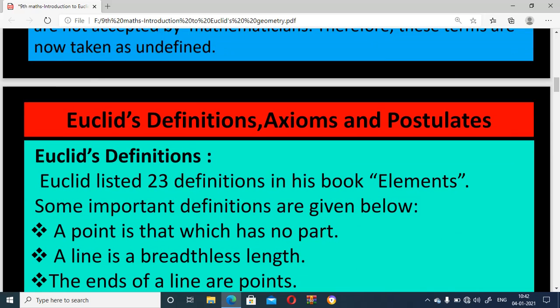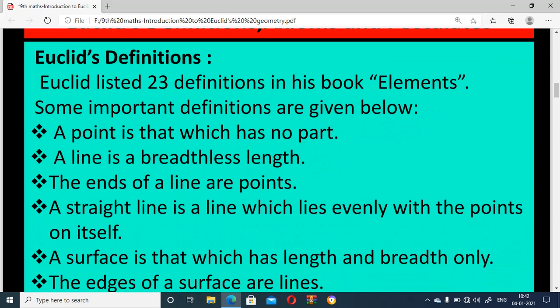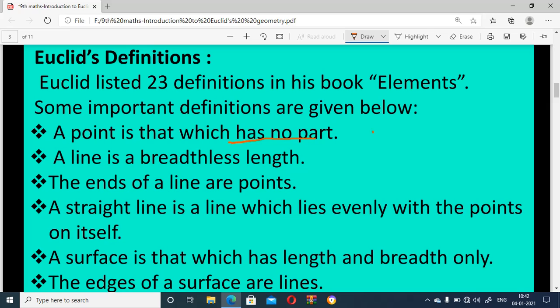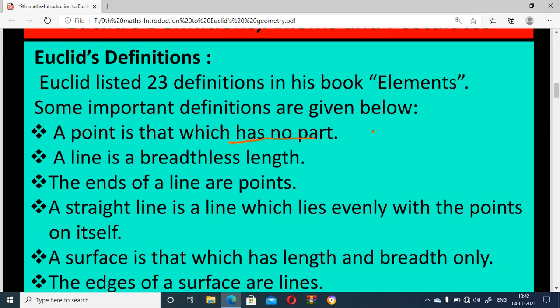Euclid's definitions, axioms and postulates. Euclid listed 23 definitions in his book Elements. Some important definitions are given below. A point is that which has no part. Point is one of these. A point is that which has no part, so this is called a point.